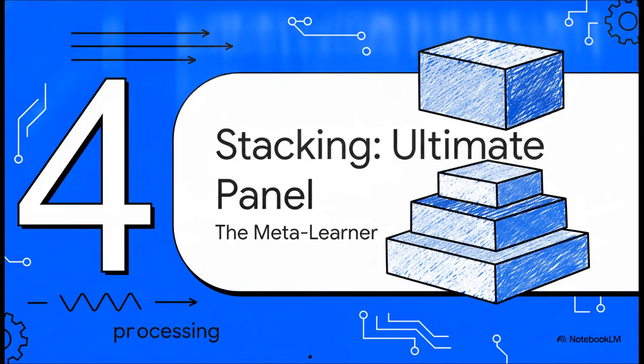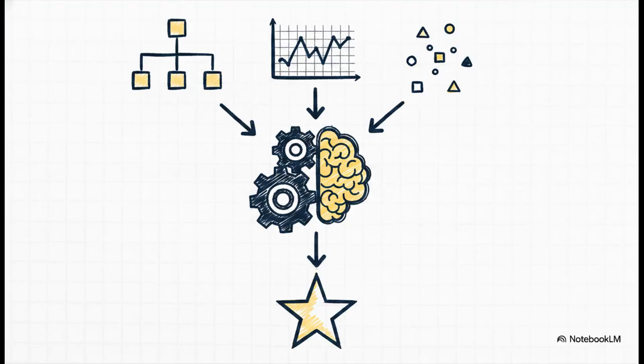All right, Section 4, Stacking, the ultimate panel. Enter the meta-learner. We've done parallel, and we've done sequential. That brings us to stacking, which is basically the top tier of our workplace analogy. Stacking, or stacked generalization, combines predictions in a completely different way. Instead of just relying on trees, imagine assembling the ultimate diverse panel of experts.